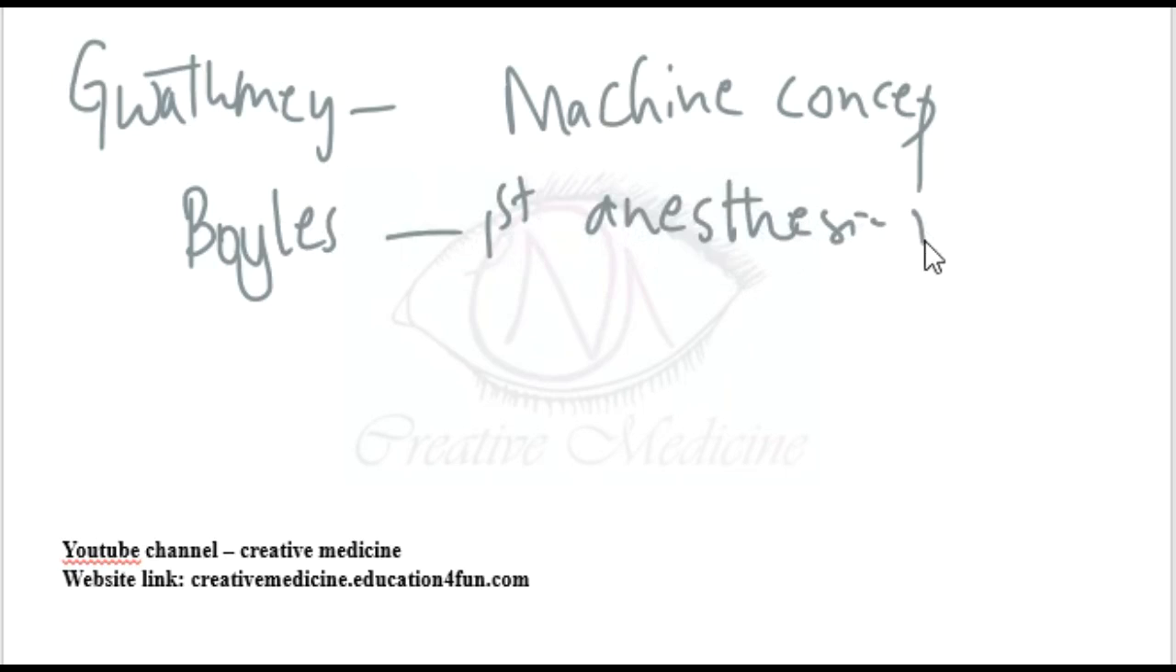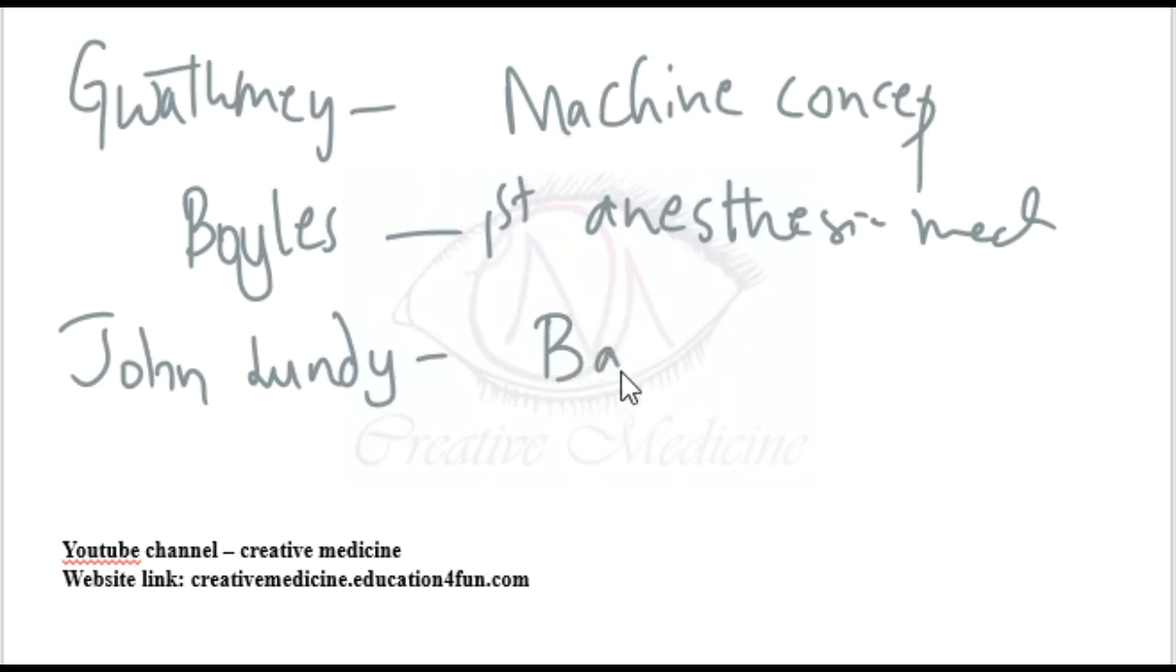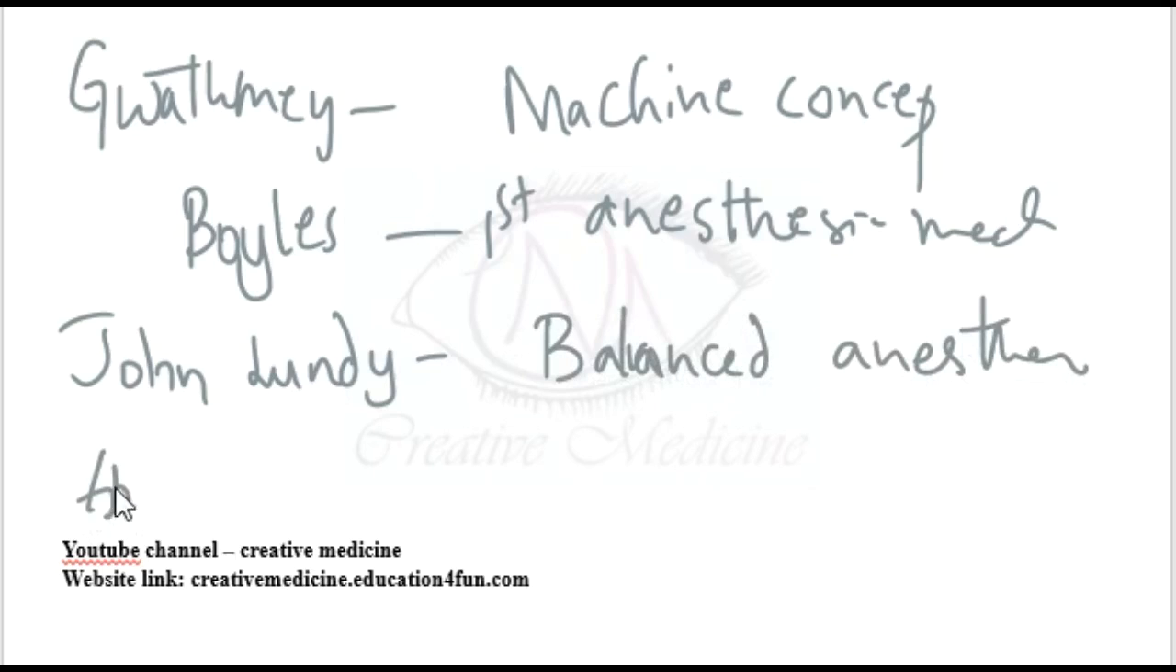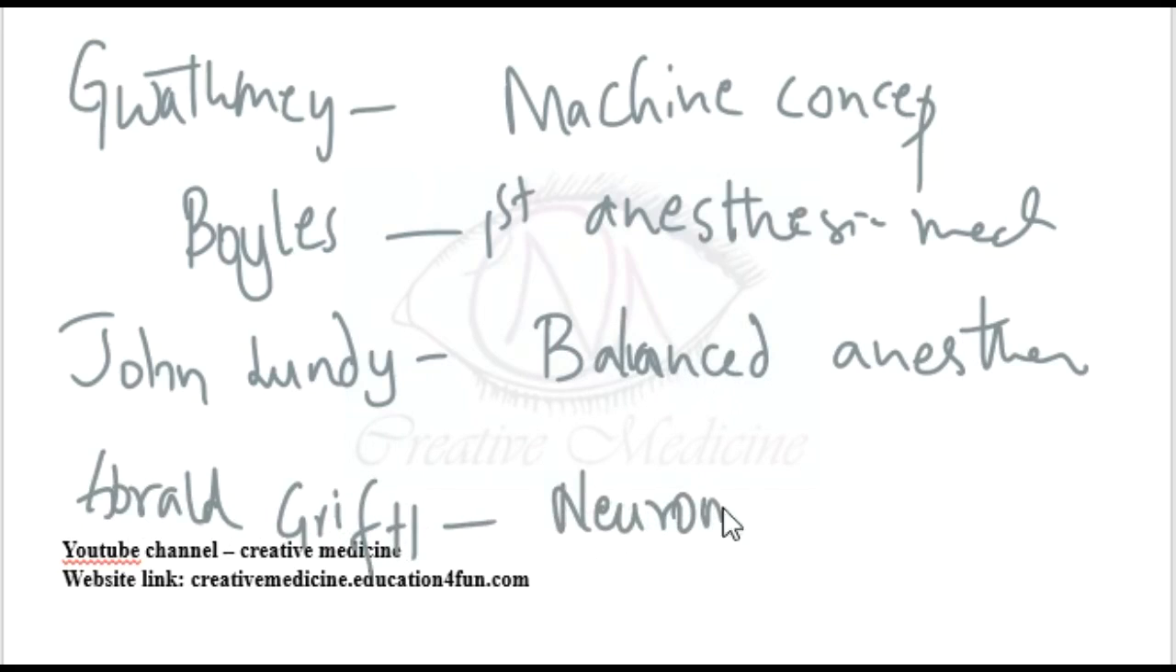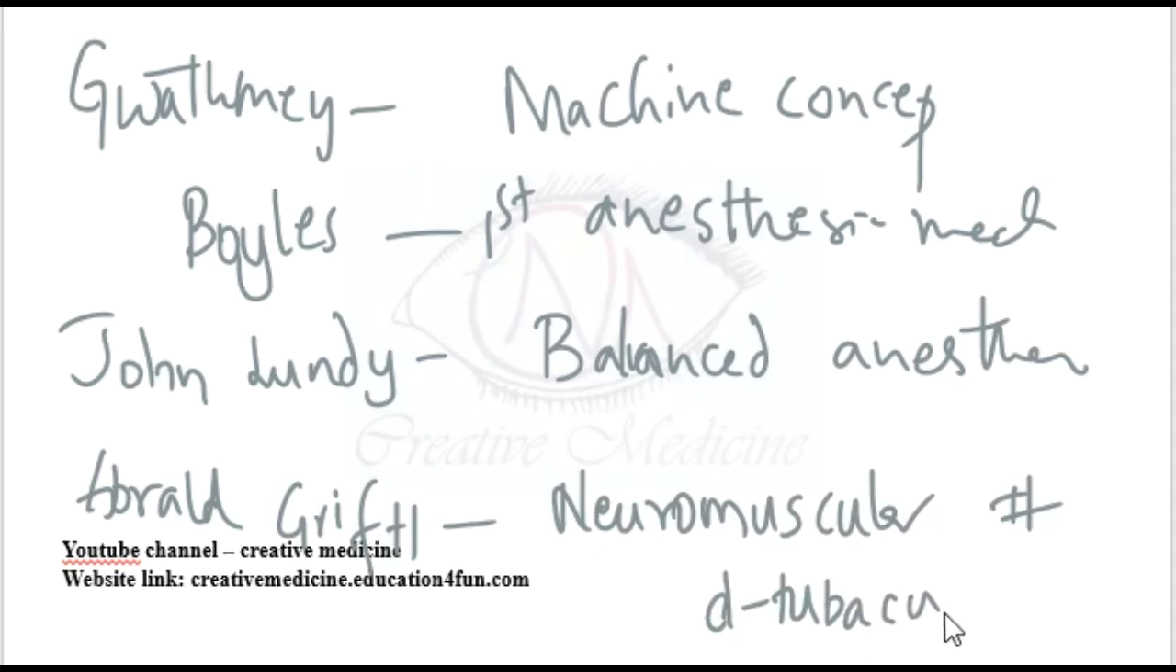Then we have John Lundy. John Lundy introduced balanced anesthesia, that is, he introduced thiopentone and balanced anesthesia. Then next is Harold Griffith. Harold Griffith gave the first neuromuscular blockade, and the drug utilized in this first neuromuscular blockade is D-tubocurarine. Then Stephen gave ketamine.